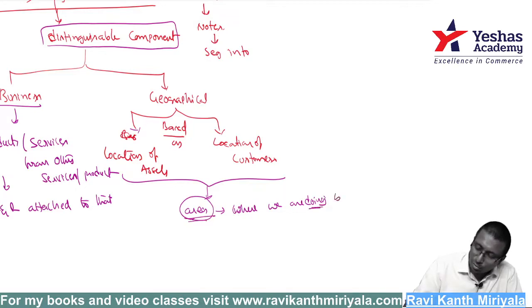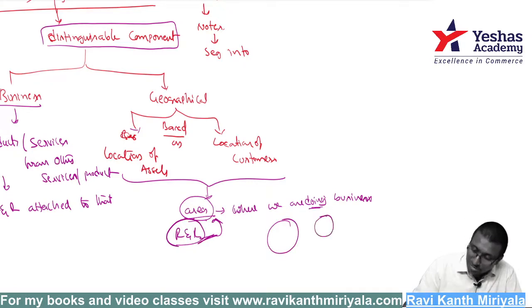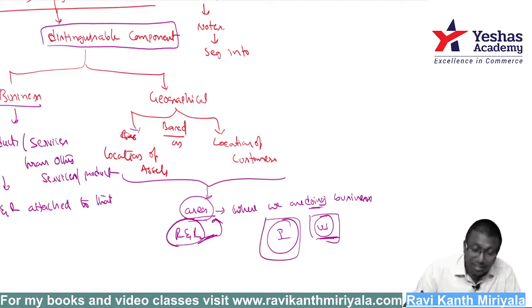Here also risks and rewards are there, attached to the area where you are doing the business. I am in India and I have my business in the US. The risks and rewards attached to the business market, the location, are different. My market is in the US, my market is in India, and the risks attached to the Indian market are different from the US market.